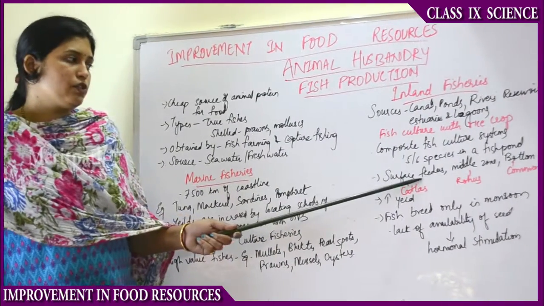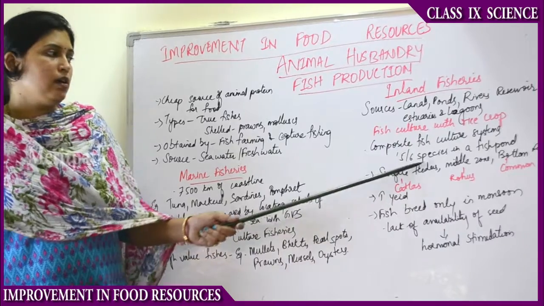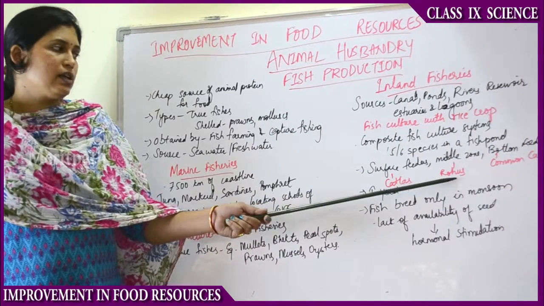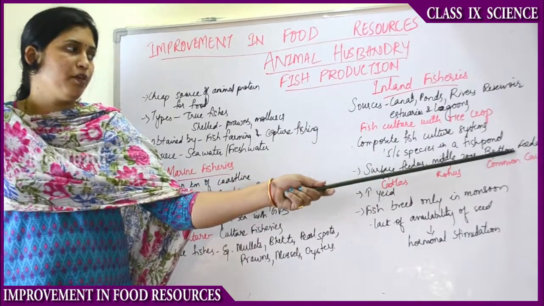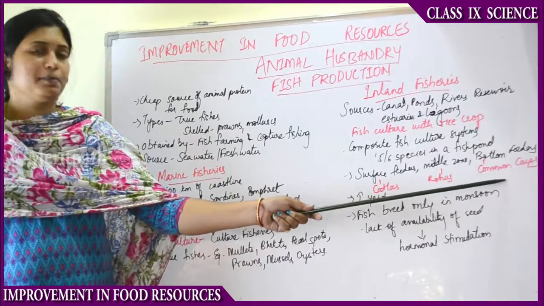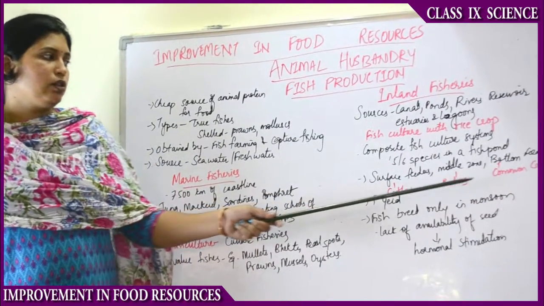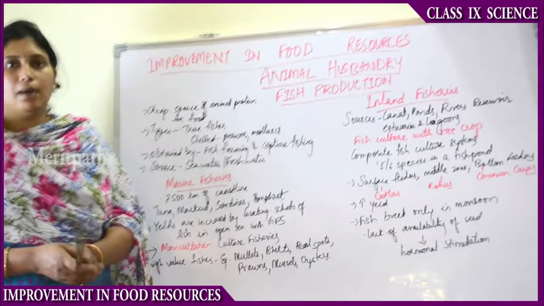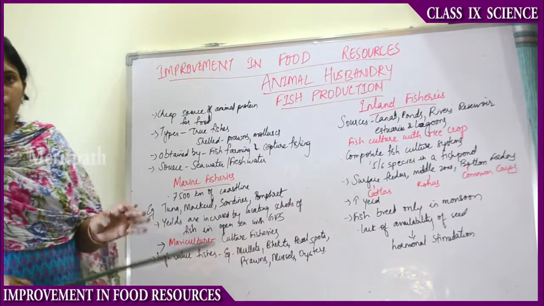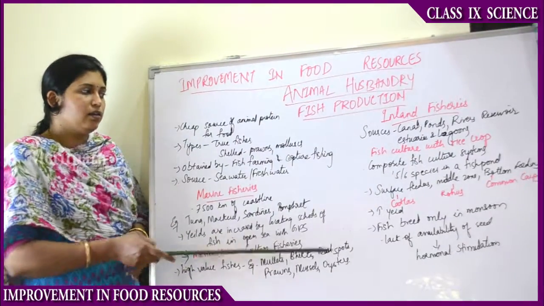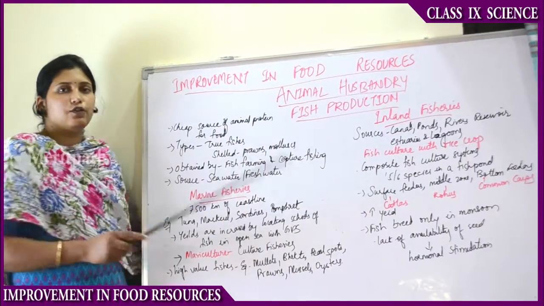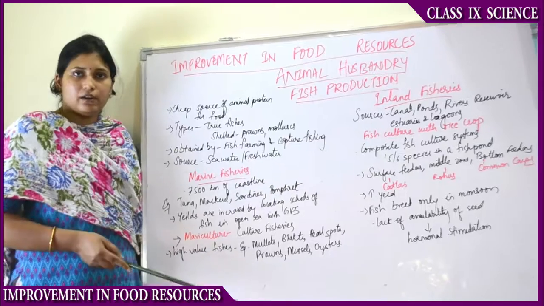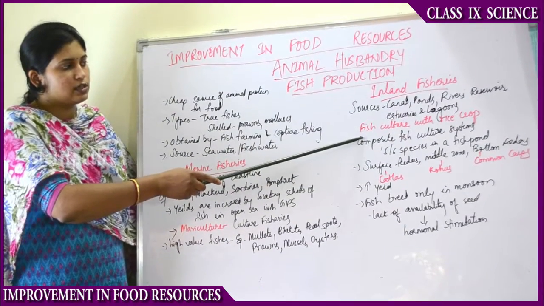Examples of surface feeders are catlas. Examples of the middle zone feeders are rohu, and the example of bottom feeders are common carps. So these do not move from their zone to the other zones. That is the reason they do not compete with each other for anything, food or light or oxygen. That is the reason 5 or 6 species can be cultivated in a fish pond in a composite fish culture system.